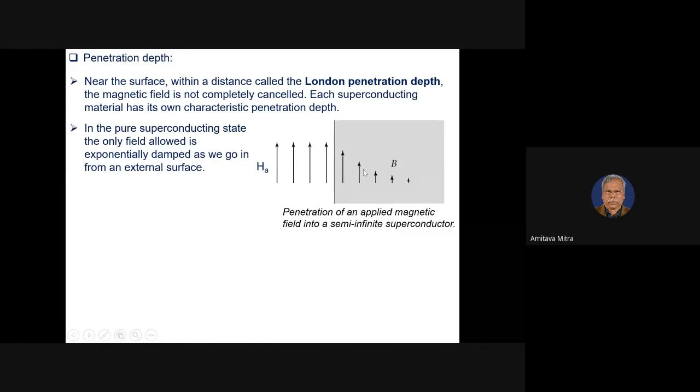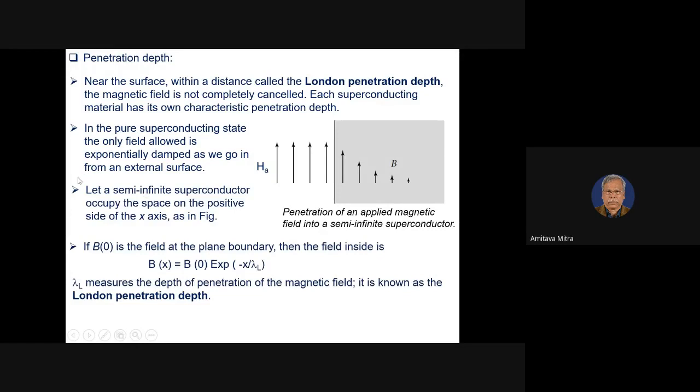This depth, how much depth this supercurrent is forming, is called the penetration depth, and this was measured by London, and that's why it's called London penetration depth. In the pure superconducting state, the only field allowed is exponentially damped as we go from the external surface to the inside. So after a certain depth, you will not find any magnetic field.